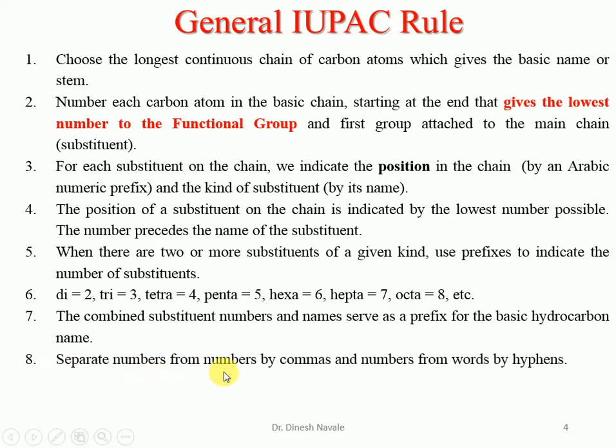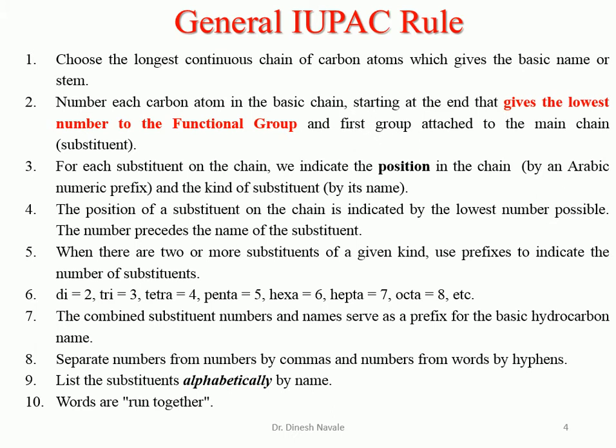Separate numbers from numbers by a comma. That means if two numbers are there, they should be separated by commas, and numbers and words should be separated by a hyphen. List the substituents alphabetically by name. If there are multiple substituents and they are different, we have to name them in alphabetical order. And the last one is: words are run together, that means there should not be any gap or space between the words. These are the basic 10 rules which can be utilized for giving the IUPAC nomenclature for any compound.